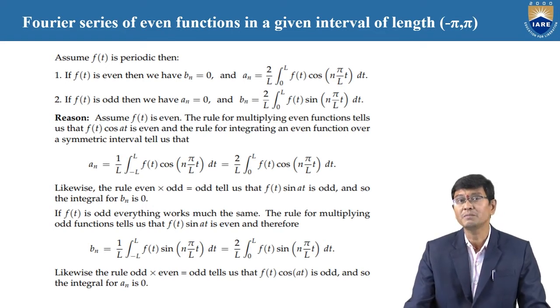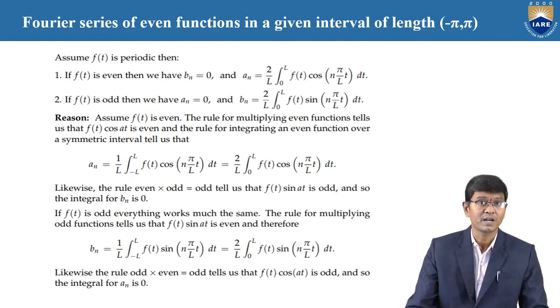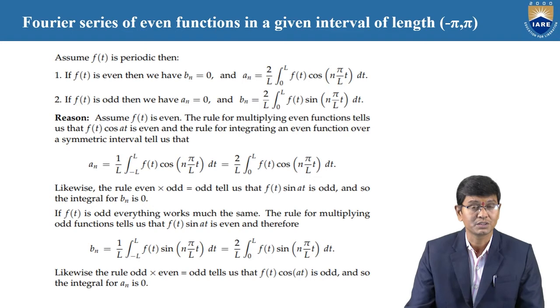For example, when the limits are between minus L to L and the function is an odd function, we only need to find the b n value, and at that time the a n value is 0, including the a naught value, which is also 0 for all values of n.